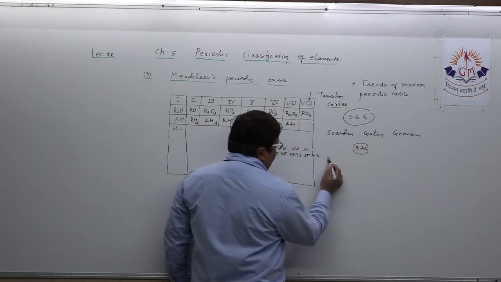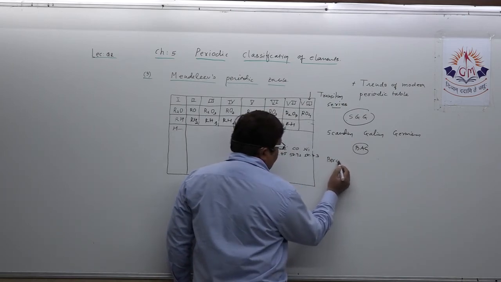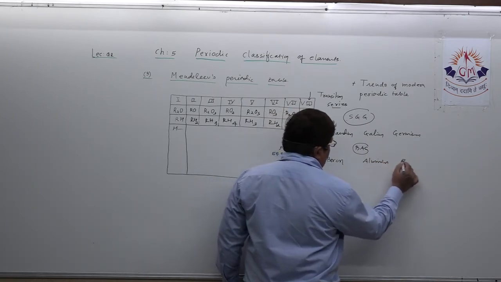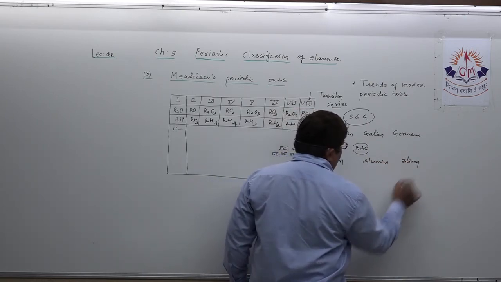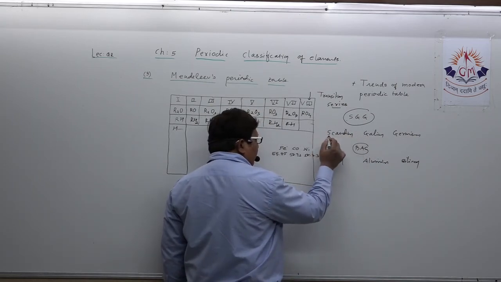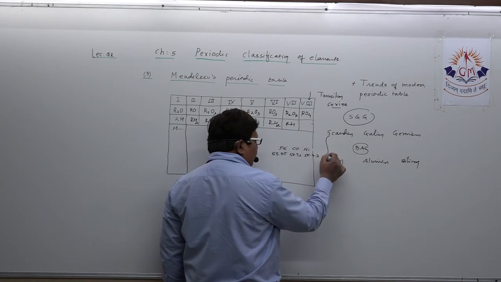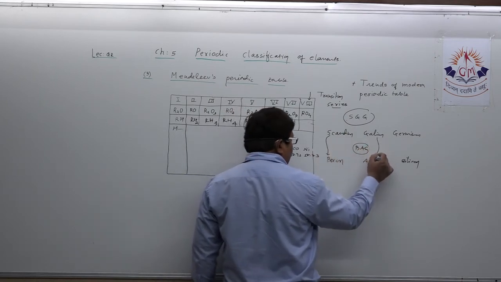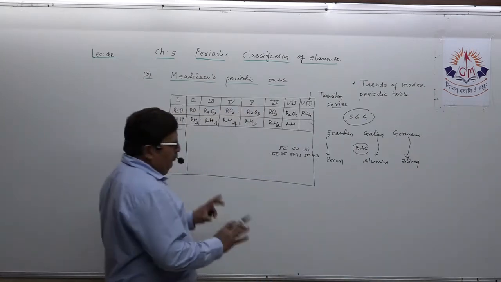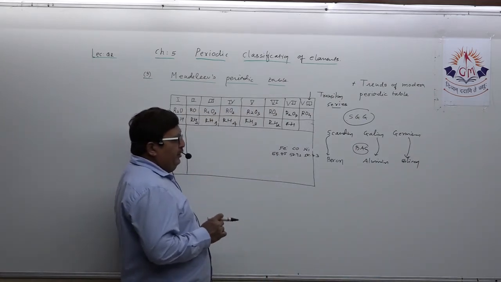So what should I write? Boron, aluminum, and silicon. You understand this? These three elements were discovered later on. What was the name given to them, so that we can assess? This you can assess. This you can assess. First, this should be clear in your mind.